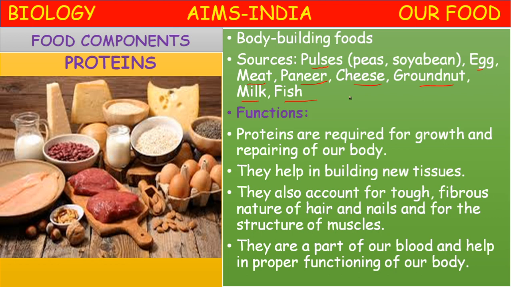They are part of our blood, and help in the proper functioning of our body. All antibodies which are produced by our WBC are proteins. All enzymes, digestive enzymes, respiratory enzymes, they are all proteins. Hormones are all proteins. So that's why proteins are very, very important food components.